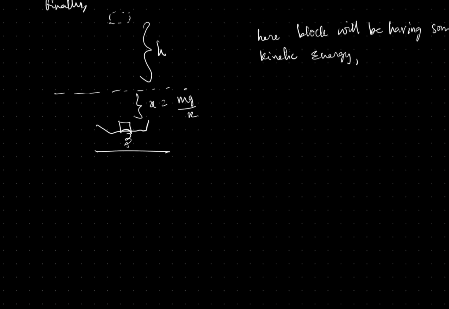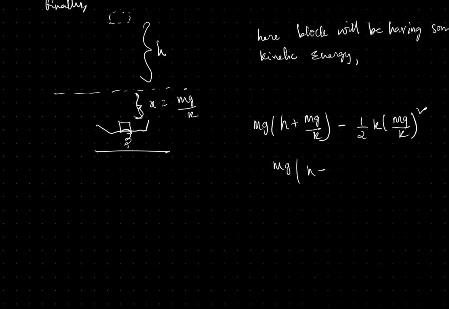So if we see the energy of the block, it lost mg into h plus mg by k. This is the energy lost that will be stored into the block, and there is also some compression in the spring, so there will be a minus half k into mg by k whole square. So if we take mg common out, h plus mg by 2k, this is the energy of the oscillation.